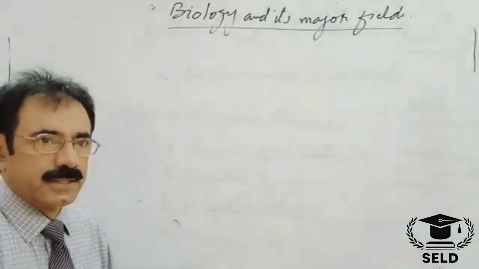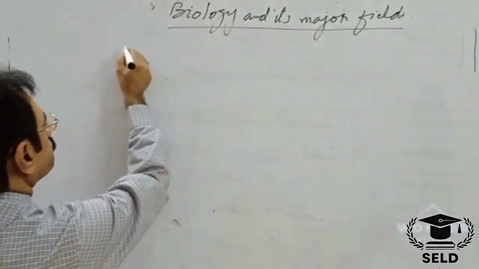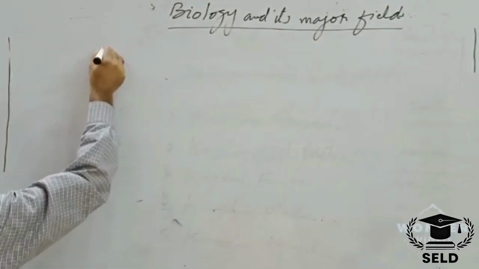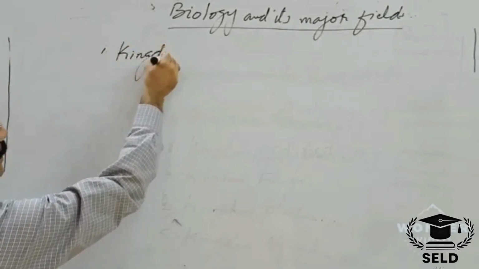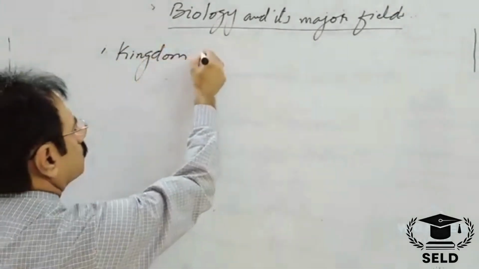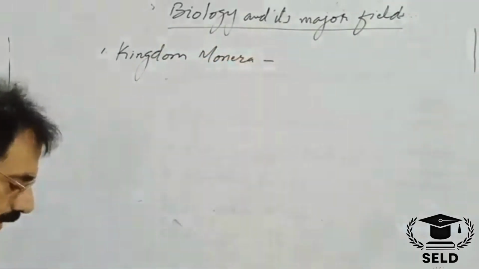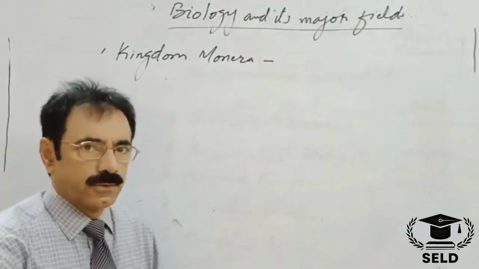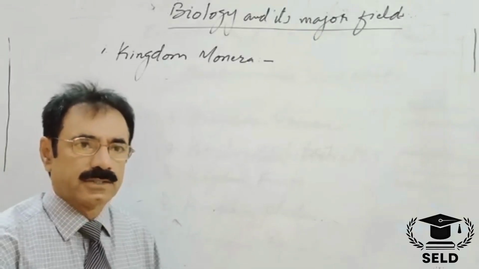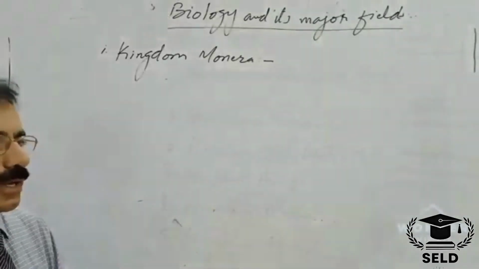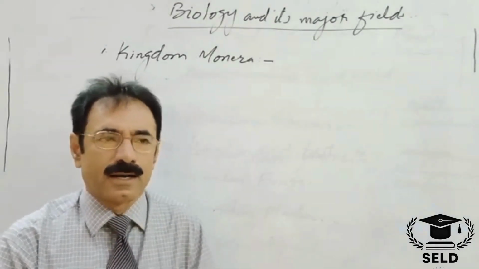There are 5 major fields of biology. Number 1, kingdom Monera. Kingdom Monera includes those organisms which are unicellular and they are prokaryotes. That means Kingdom Monera includes all the prokaryotic unicellular organisms.